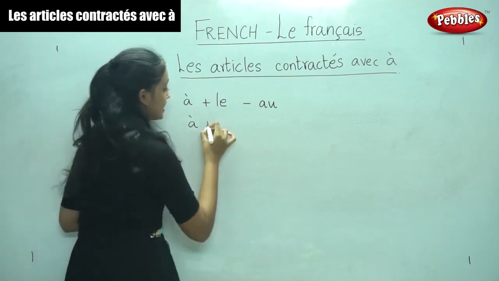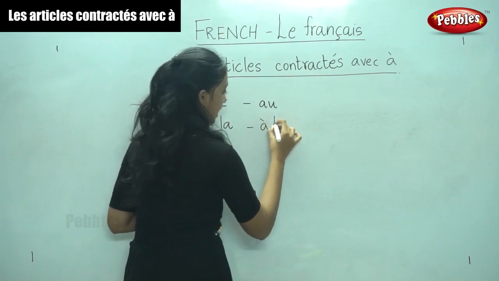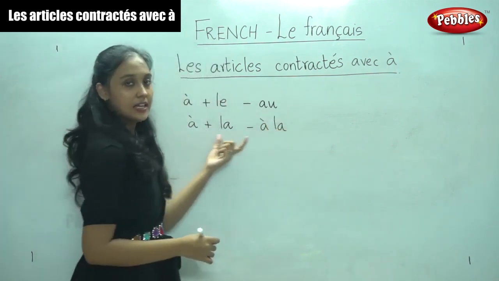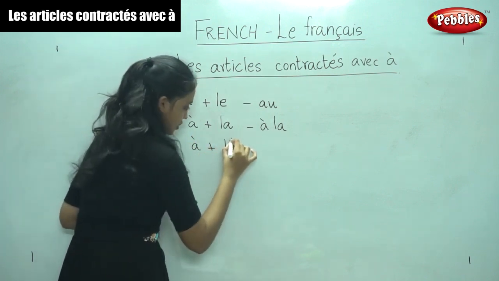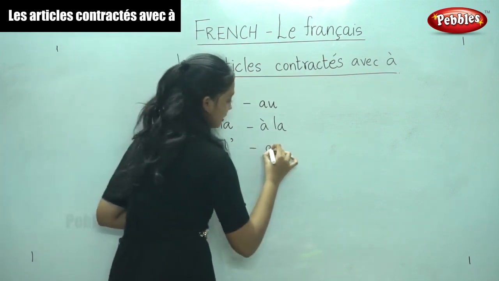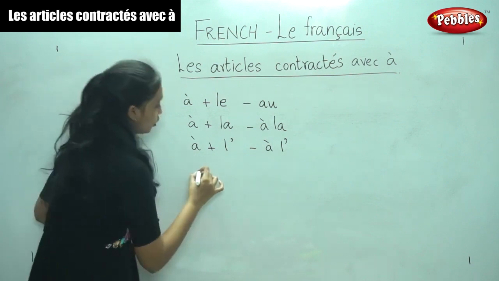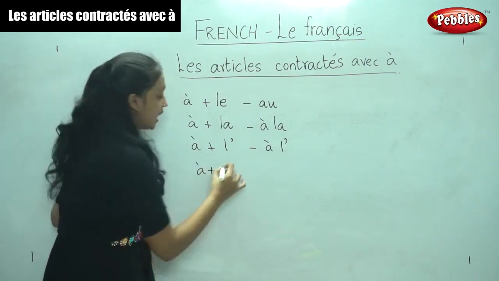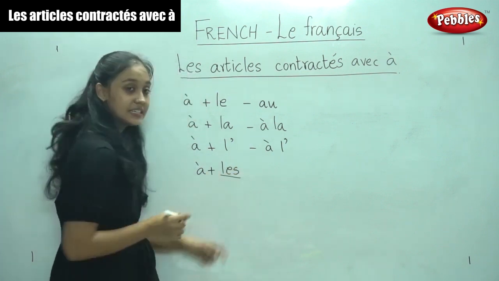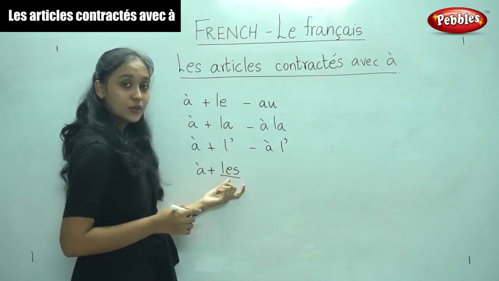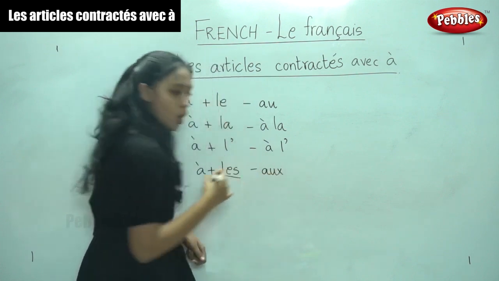When à is added with la, we write it as à la. When à is added with l apostrophe also, there is no change. We write it as à l apostrophe and whatever noun. When à is added with les, do you remember the word les? Les is the definite article for a noun that is in the plural form. For à plus les, we would write aux.